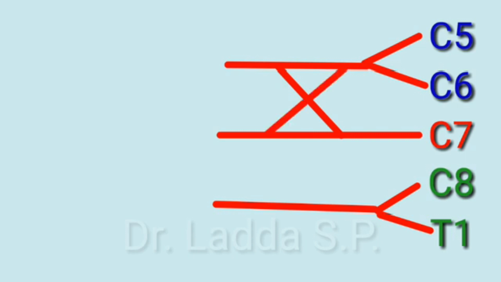This is the upper portion, what we get in the brachial plexus. The same thing happened in the lower portion. The peons again send their hand to the boss, and in this way you can remember how the brachial plexus is formed.